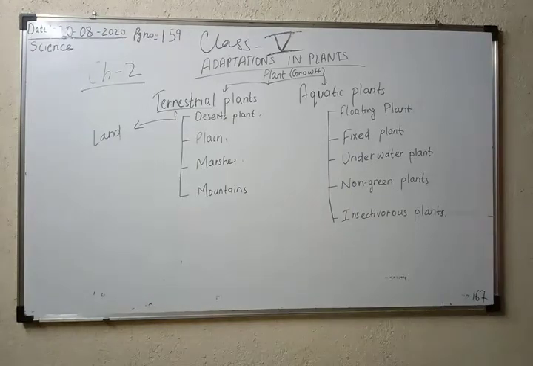Now where does water evaporation take place? We already studied about this. From the leaf part mostly the water evaporation takes place. So what they will do, they will reduce their leaf parts and they will try to absorb more and more water from the underground level, and to absorb that water they have to develop their roots more and more. Now the roots of the desert plants grow deep and wide to obtain more and more water. I have told you that they know this water is at a very low ground level. So they have to elongate their root part more and more so that they can reach the water level.